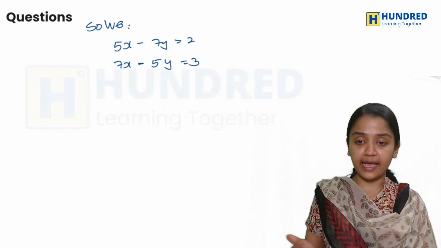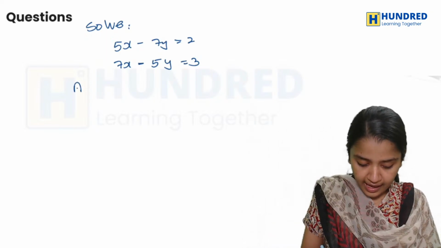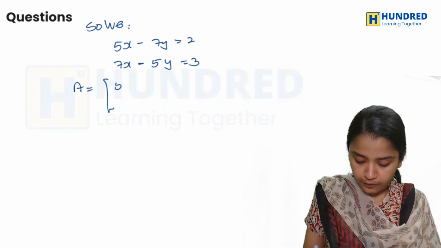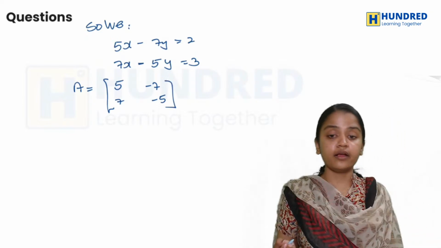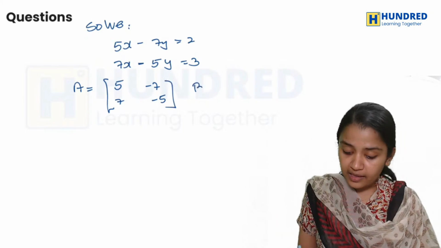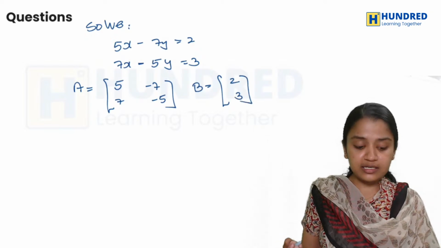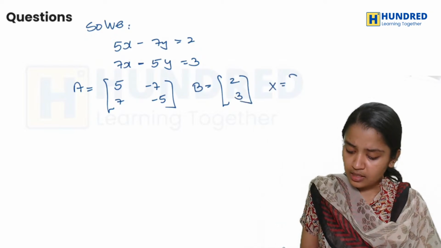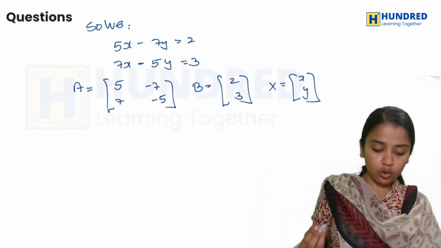First, I have to split into A, B and X. My A is 5 minus 7, 7 minus 5. My B is 2, 3. X is small x, small y.